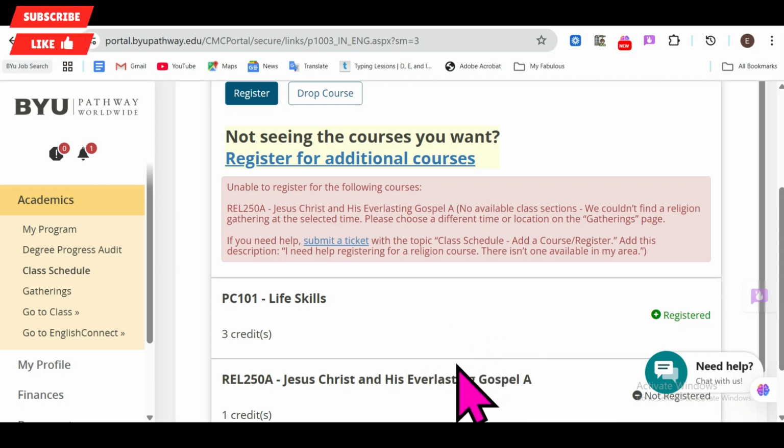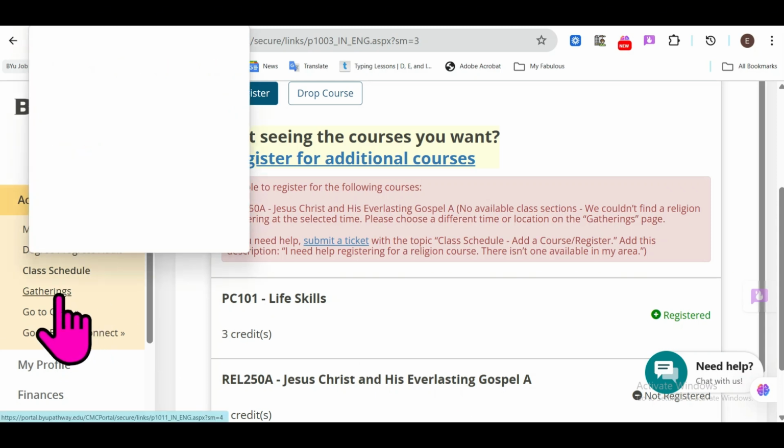If that does not work, we will send the ticket using the help center method. We're going to send the ticket, and they've already given us what to do here. So that's what we'll do. Let me go that side and we'll try it. I'll click gathering, go back to the gathering page and then see what to do. So I click gathering now.